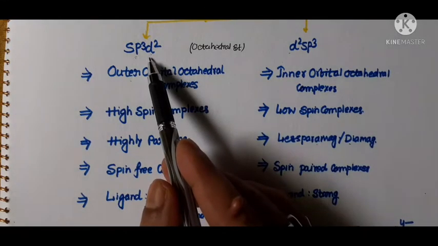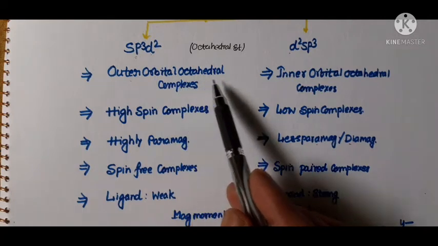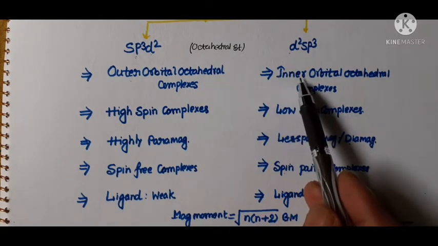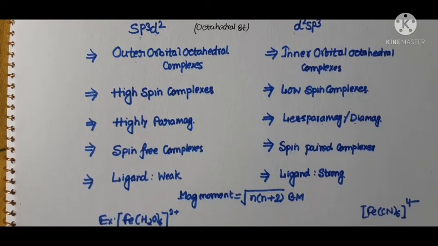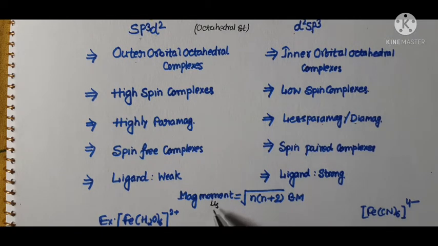When d comes last, it will be outer orbital. When d comes first, it will be inner orbital. And the magnetic moment for both types of complexes due to the spin of the electron is represented by mu s.